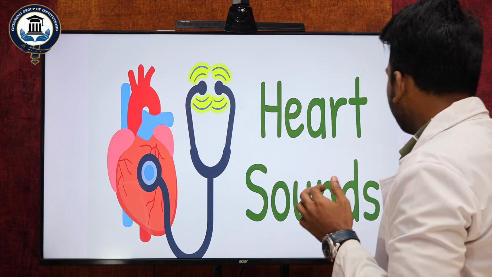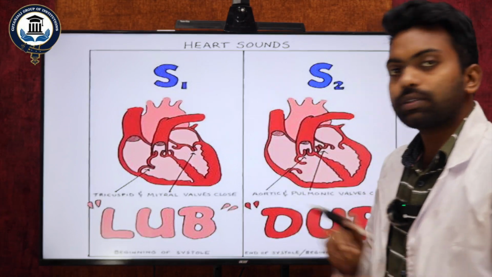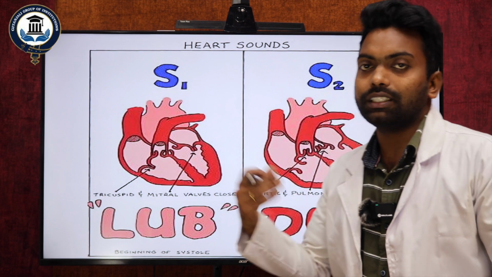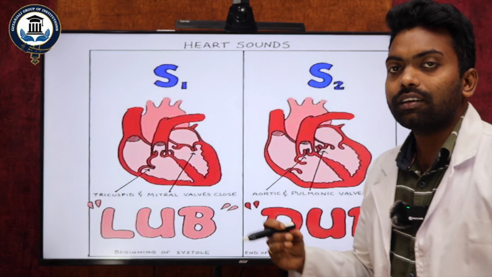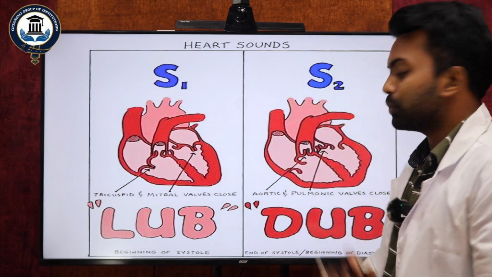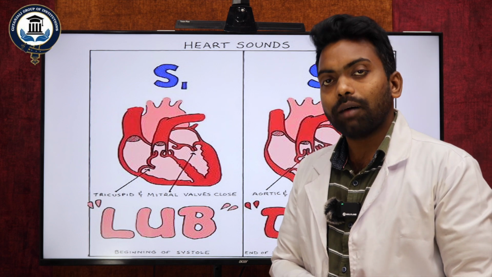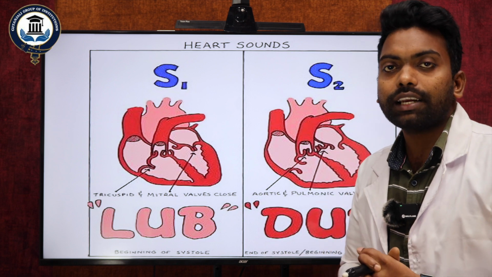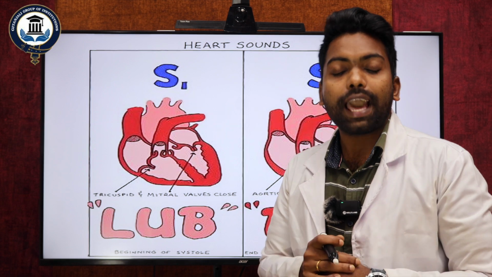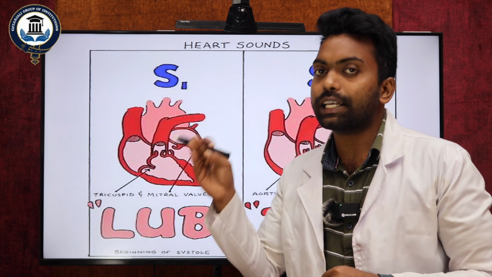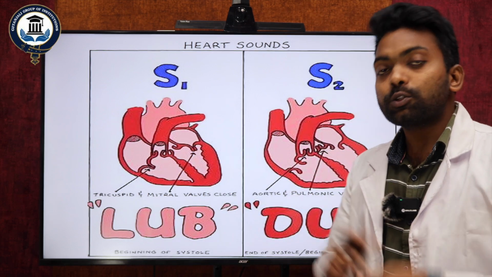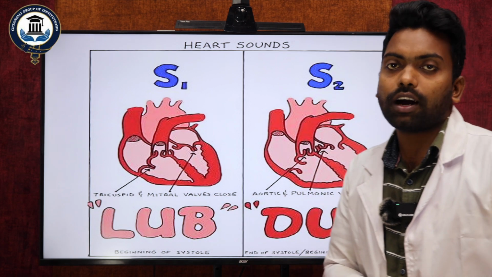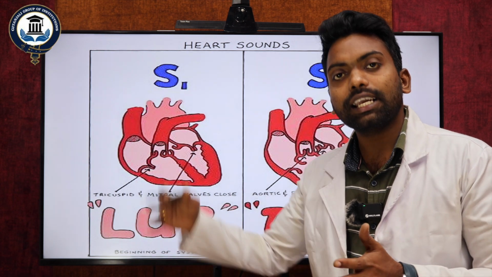So here I want to tell. Heart sounds, as we know, mostly two kinds of sounds are there: lub, dub. S1 resembles lub, and S2 resembles dub. But you have to understand that there are not only S1 and S2, but also S3 and S4. Let me explain. If someone asks what the heart sounds are, we just tell them there are four kinds of heart sounds: S1, S2, S3, S4.